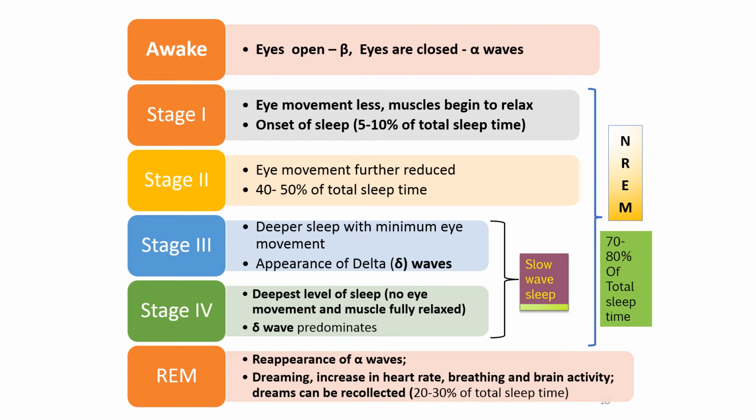In stage 1 NREM, eye movements are less, whereas in stage 2 NREM, eye movements are further reduced. In stage 1 NREM, the muscles begin to relax. Stage 1 NREM consists of 5 to 10% of total sleep time, whereas stage 2 NREM consists of 40 to 50% of total sleep time.